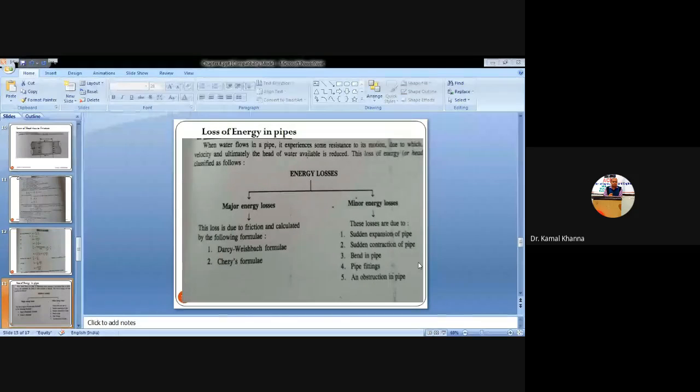Regarding major losses, the loss of head in fluid flow is due to the frictional forces, which are experienced due to some resistance to its motion between the layers of the moving liquid, as well as between the layer and the inner portion of the pipe.